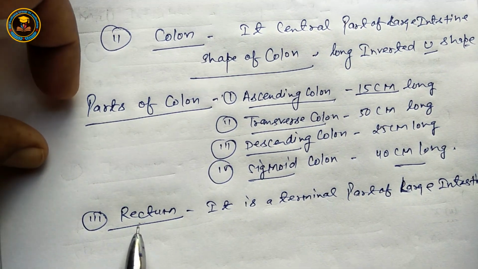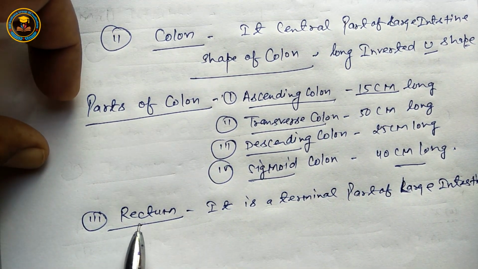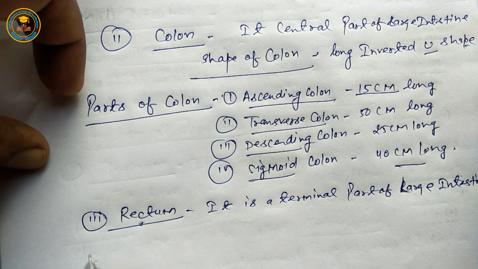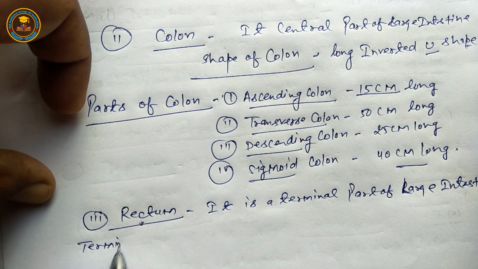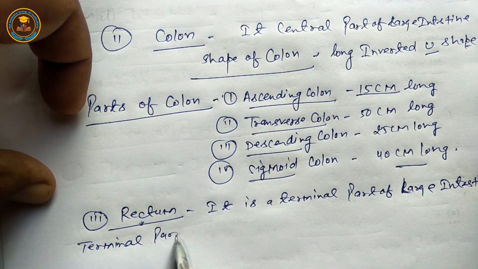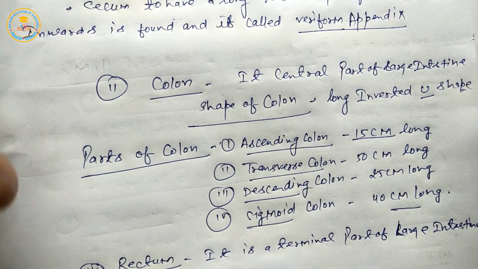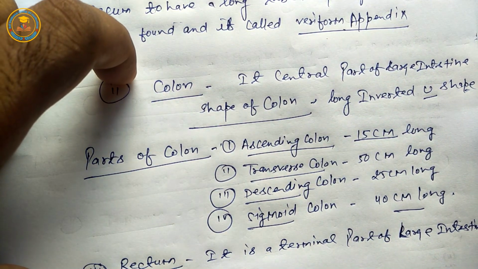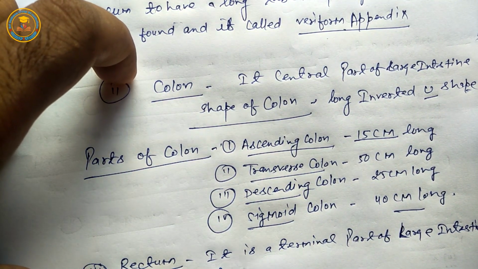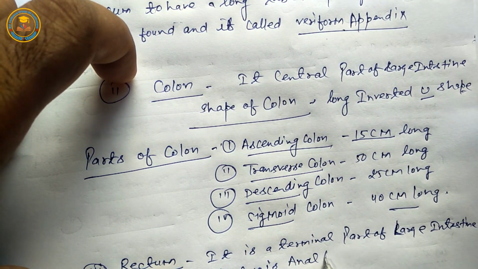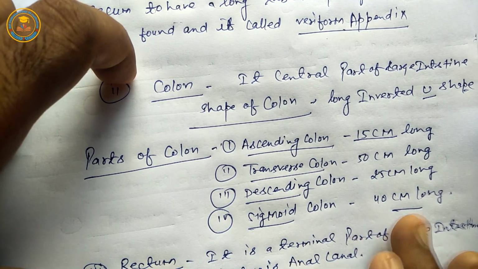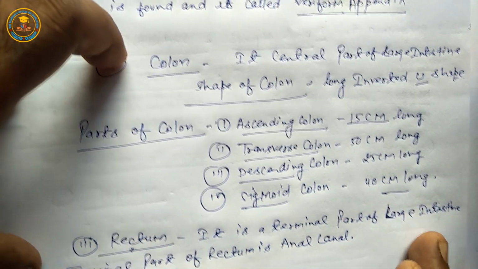And next, the terminal part of the rectum is the anal canal.